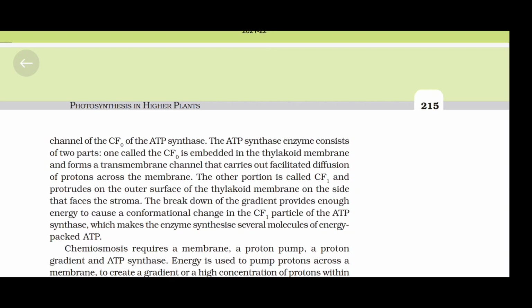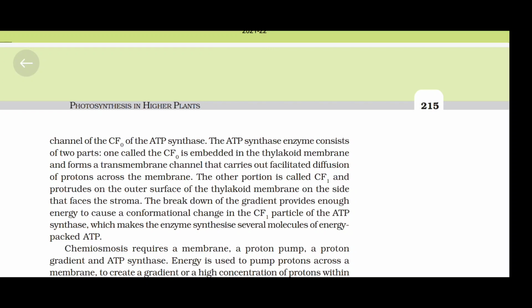The ATP synthase enzyme consists of two parts. One called the CF0 is embedded in the thylakoid membrane and forms a transmembrane channel that carries out facilitated diffusion of protons across the membrane.